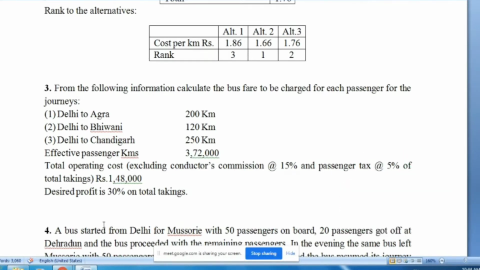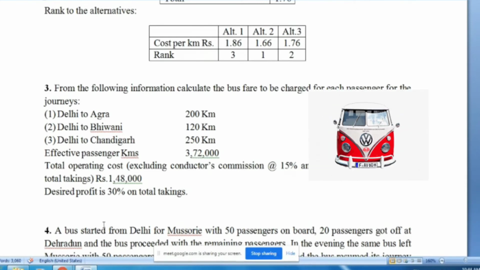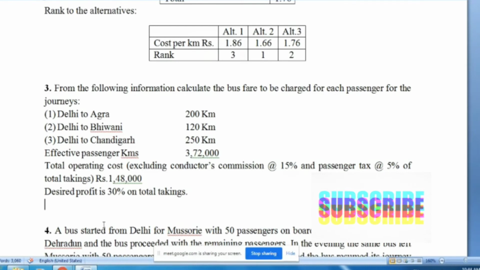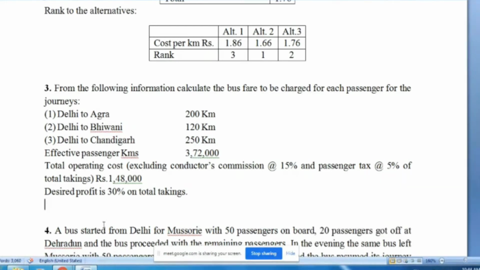From the following information, calculate the bus fare to be charged for each passenger for the journey. So here bus fare means what? Bus fare means, in Gujarati we can say bhadu, rent. Rent is not the appropriate word because this is the transportation fare. Musafari bhadu jene apne kahiye chhe, and the proper word is fare, F-A-R-E, fare.